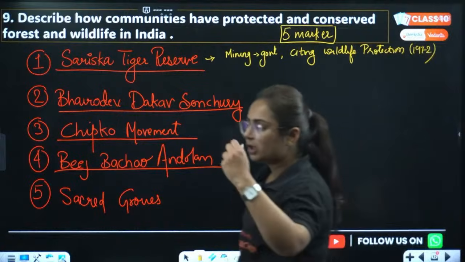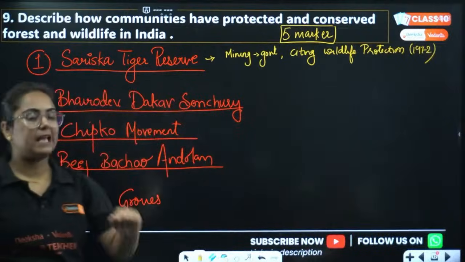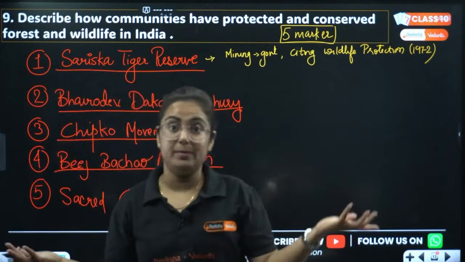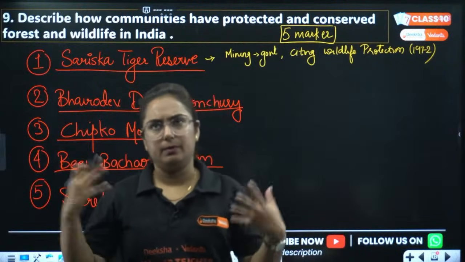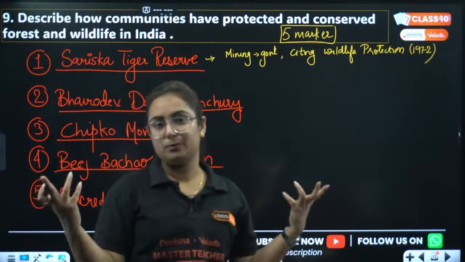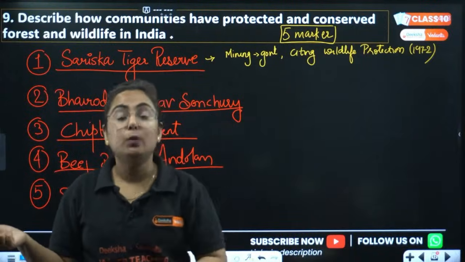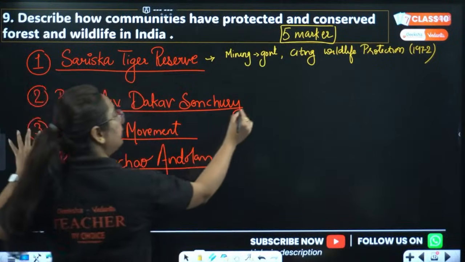So mining was going on, people said no, we will not do mining because you have provided in the Wildlife Protection Act that the habitat of the wildlife will be protected. So, after the denial, the government stopped the mining and that was a successful activity of communities protecting the wildlife.